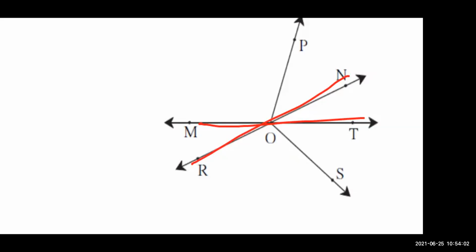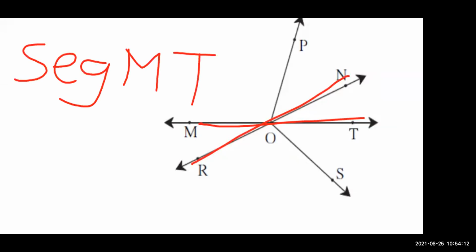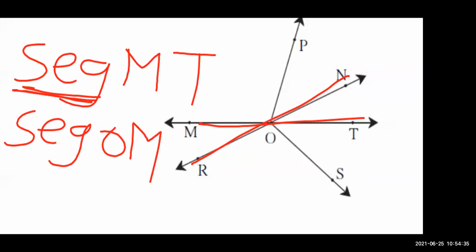So what are you going to write? How are you going to write line segments? You are going to write like this. See, segment MT. Segment लिखना है because what are we finding? We are finding line segments. Point nahi. We are finding line segments, so you have to mention it. जैसे in our previous one we found ray, so we wrote ray. So ऐसे ही यहाँ पे हमको क्या लिखना है? Segment. Next is segment OM.